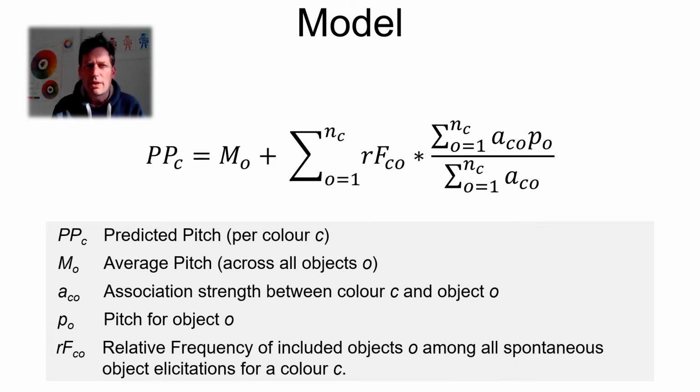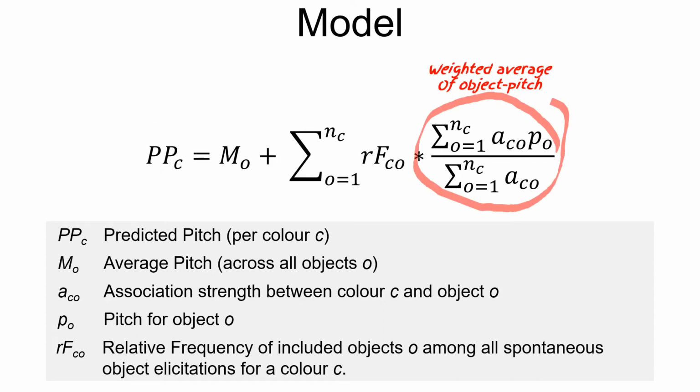The formula looks rather grim, but it's actually not that bad. The key part that integrates object associations is the red term on the right here. This is the average pitch association for all the objects associated with a given color, and each object pitch association is weighted by the strength of the object color association. The grand average in green here is just a point of reference around which the predicted values vary.